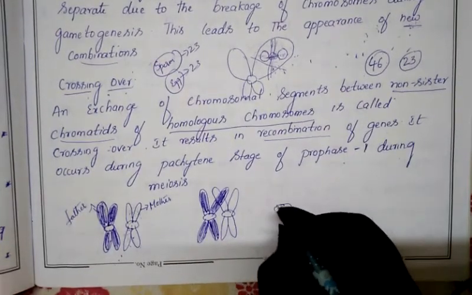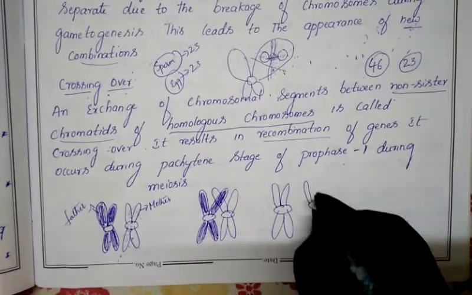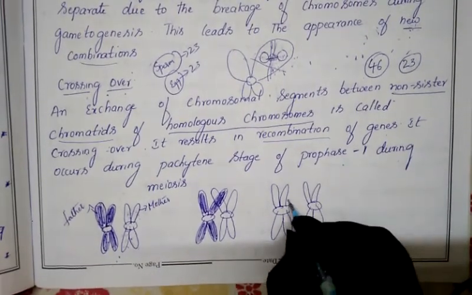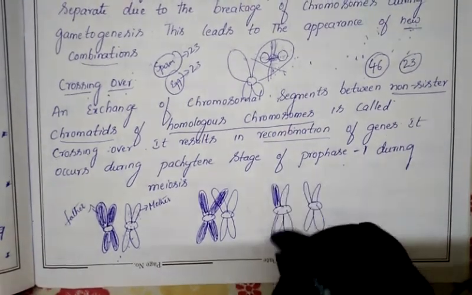After the breakup, this is the pattern that will come. The segment of this chromatid will go to this chromosome, and the segment of this chromosome will appear in this chromosome.